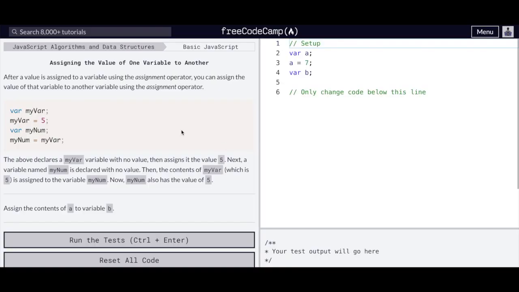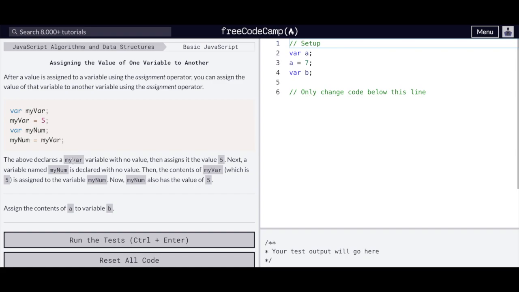So here we have assigning the value of one variable to another. After a value is assigned to a variable using the assignment operator, you can assign the value of that variable to another variable using the assignment operator. For example, var myvar is declaring it here without assigning a value to it. And then here we assign the value 5 to myvar. And then var mynum we are declaring, and then we say mynum equals myvar. So this will essentially make this also 5.